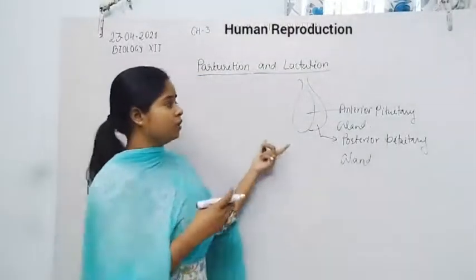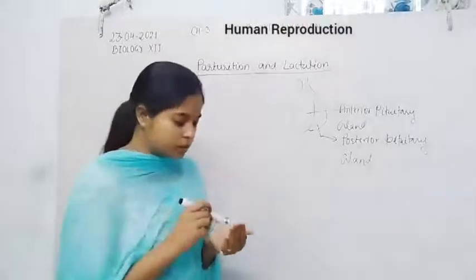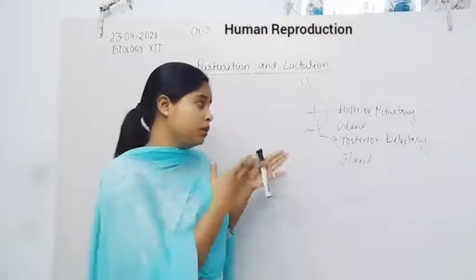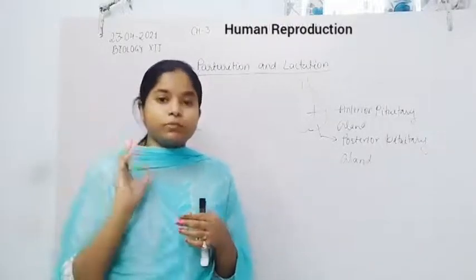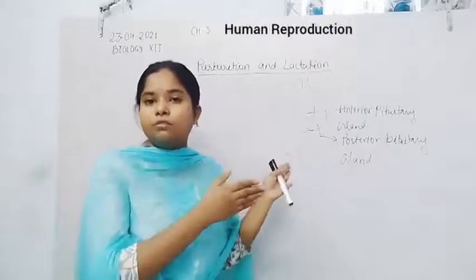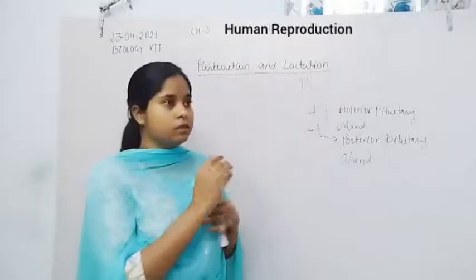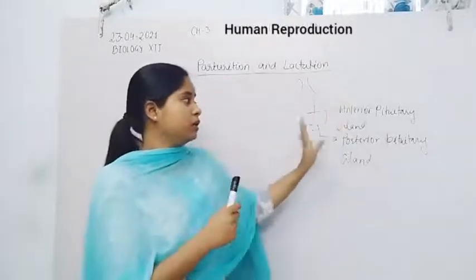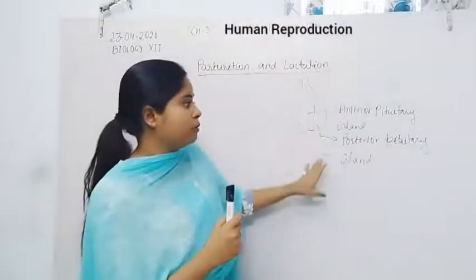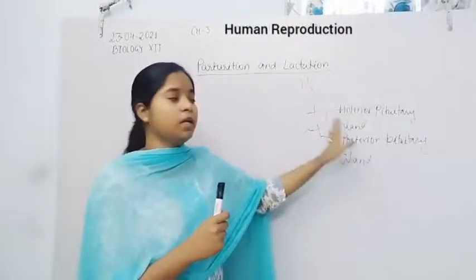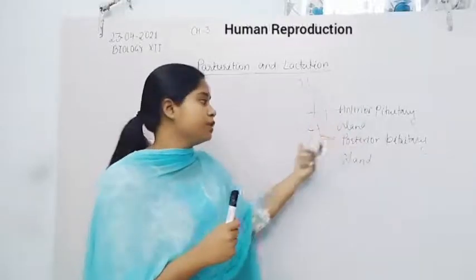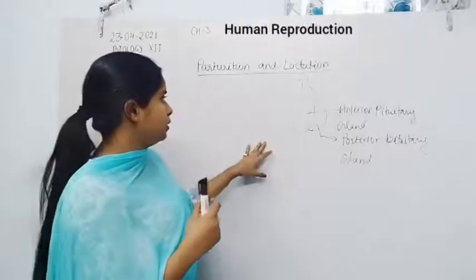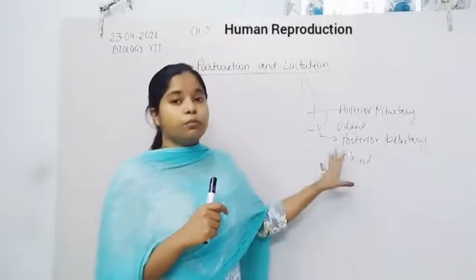Now, as we already discussed in the previous class, in class 11, in the endocrinology section of biology, the anterior pituitary gland, which is connected with the hypothalamus, secretes many hormones, and there are different parts of the pituitary gland: anterior pituitary, posterior pituitary, and the intermediate pituitary present in between. But in this chapter, oxytocin releases from the posterior pituitary gland.